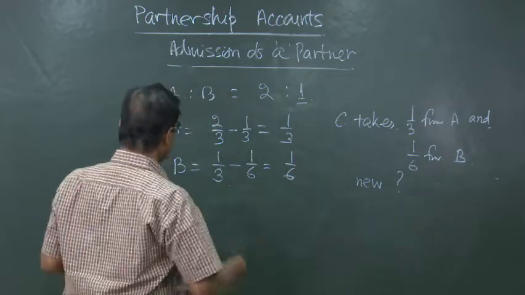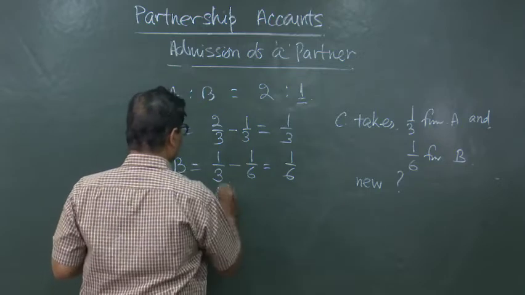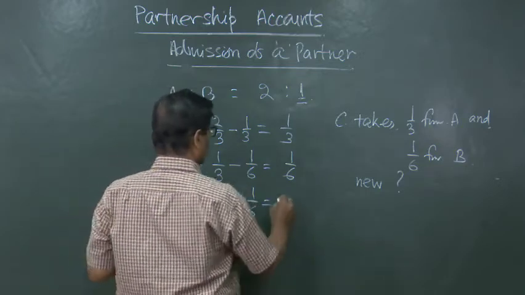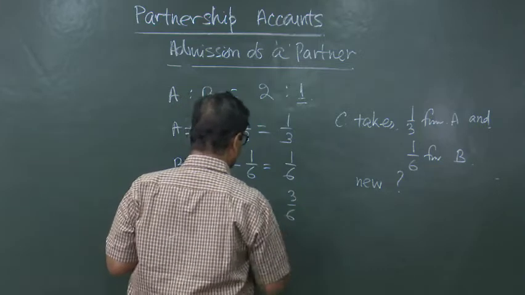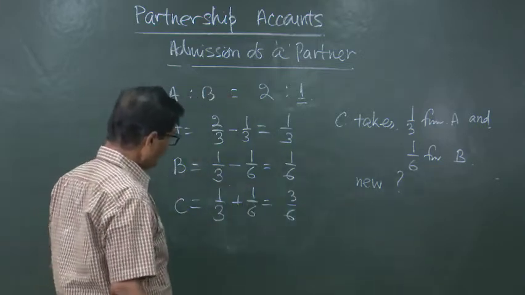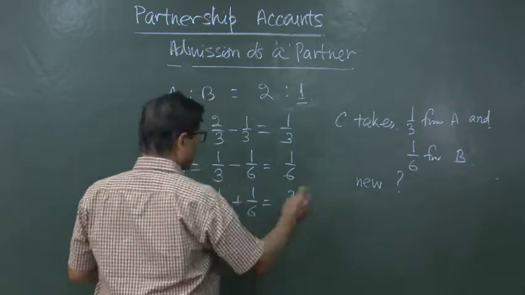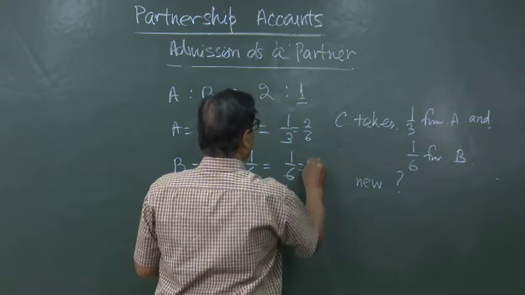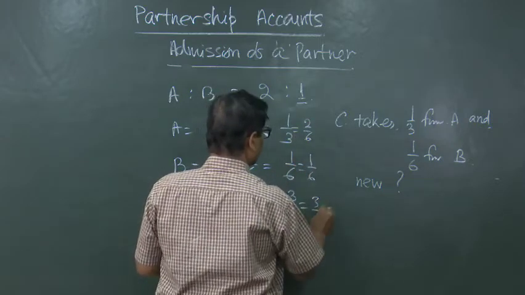Now, how much is C having? C is having 1/3 from A and 1/6 from B, so that is 3/6. In this way, the new shares are 1/3 equal to 2/6, 1/6, and 3/6.